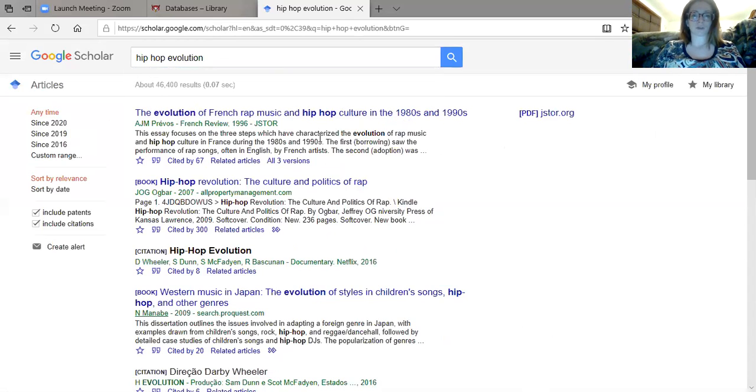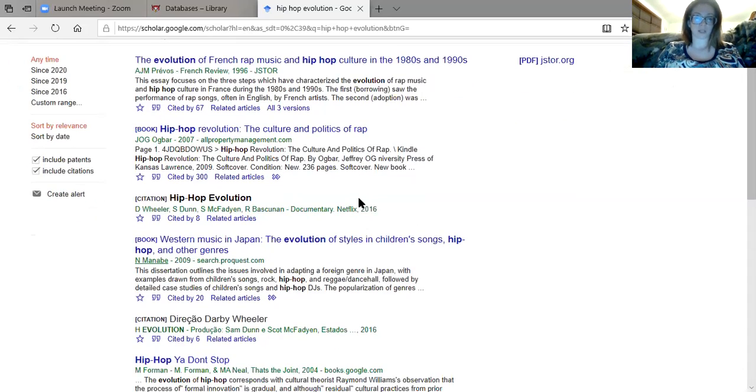Okay, so these are going to be really good. JSTOR is an excellent database. That's something that's very literature based. I often used that when I was in college.